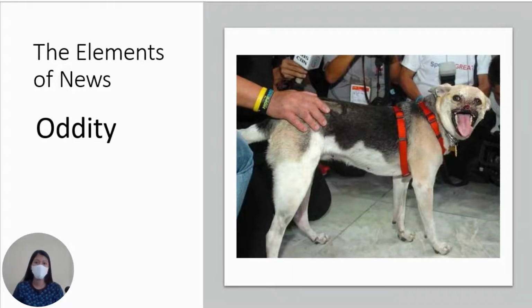Another element of a news story is oddity. Oddity means the queerness of a news story. It means the news story is providing us something that is different or uncommon. Usually, news stories with a higher degree of oddity increase the connection built with the readers. More readers are being hooked on reading odd or different stories that contain a different subject.